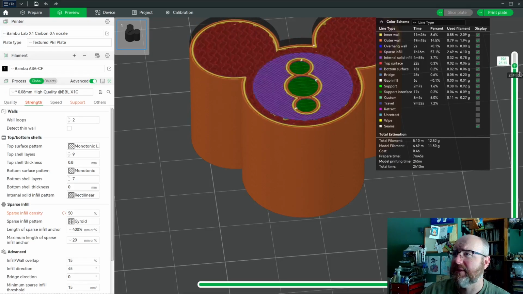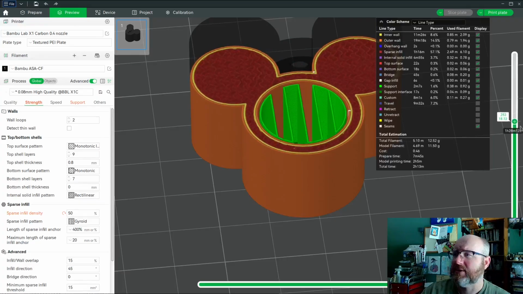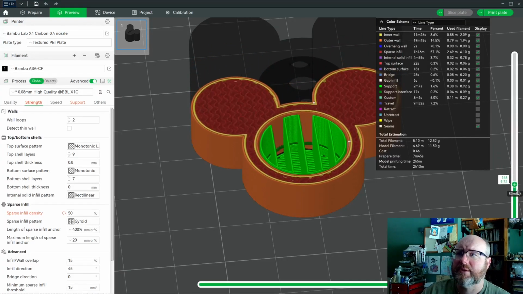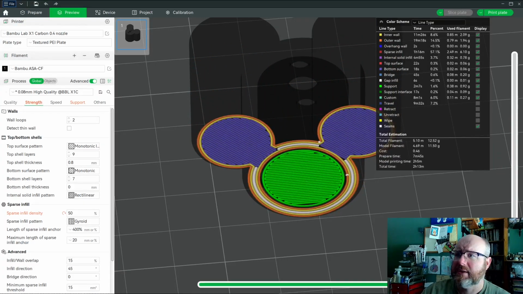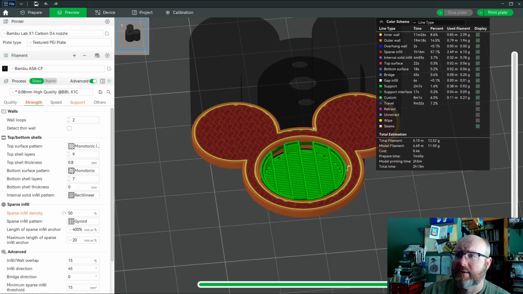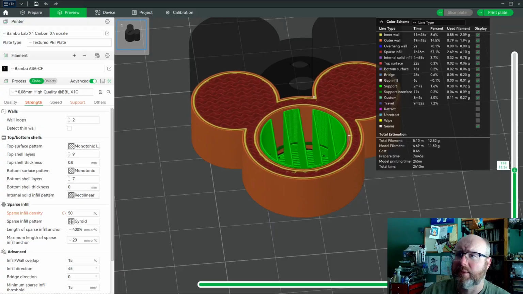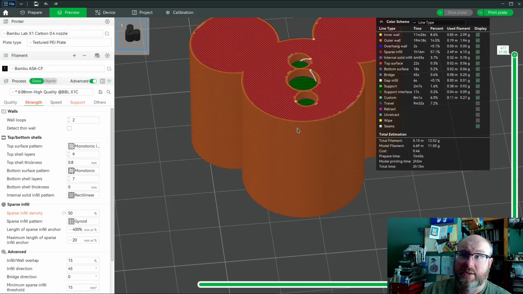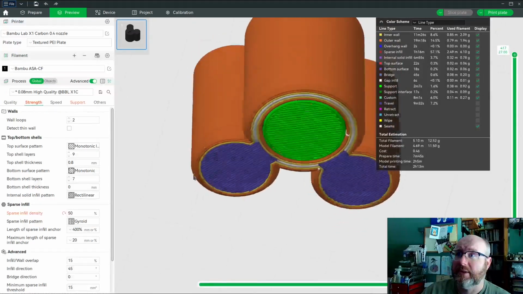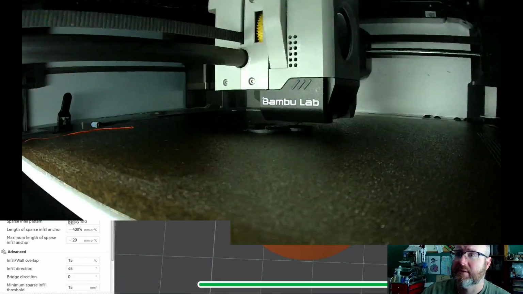But you see the infill density is much higher, and that should give it a lot more strength. You don't ever want to do 100% infill density because that's dumb, and it will not allow room for a little bit of expansion and contraction, so you'll get weird bubbles and stuff. All right, this should do it. This should be good to go. And so let's get this on the printer and see what she does.